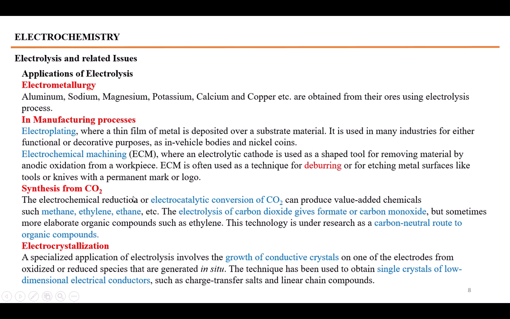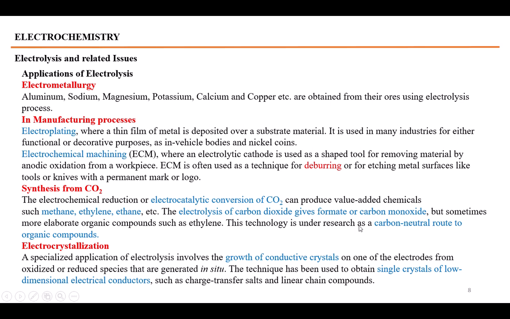Synthesis from CO2. CO2, which is the exhaust of many fuels' combustion, is removed by the electrolytic conversion method. The carbon dioxide is converted into many valuable chemicals like methane, ethylene, ethane, etc. Electrolysis of carbon dioxide gives formate or carbon monoxide, but sometimes more elaborate organic compounds such as ethylene can also be prepared by this method.